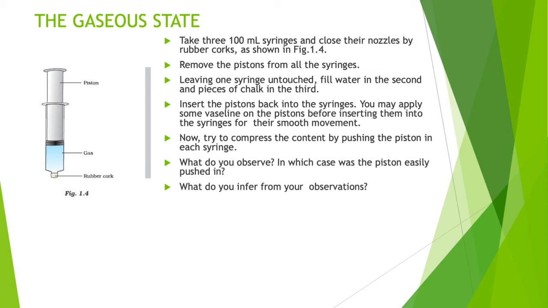Now what will you observe? Tell me. In the first syringe, it is full of gas. In the second syringe, it is full of liquid. And in the third syringe, there is a piece of chalk. So what will be your observation? In which case do you have to give more pressure, which piston can be moved, and which piston is very difficult to move? Just do the practical, and if possible, otherwise you can think about it also, and I am waiting for your answer.